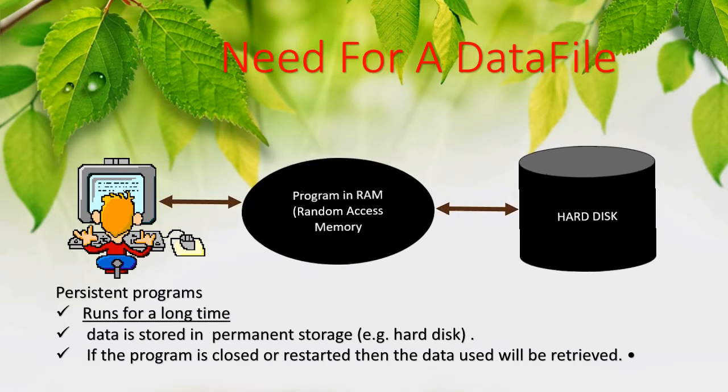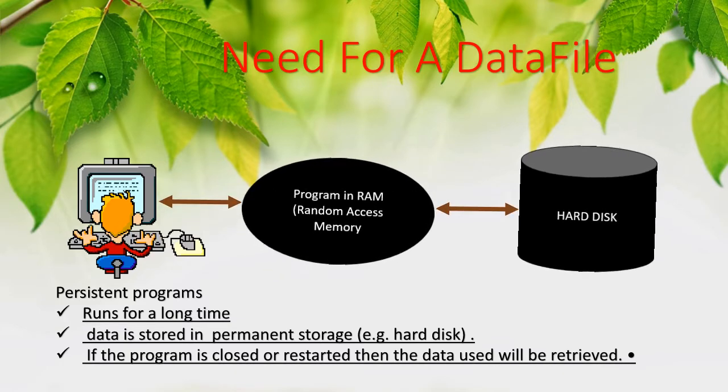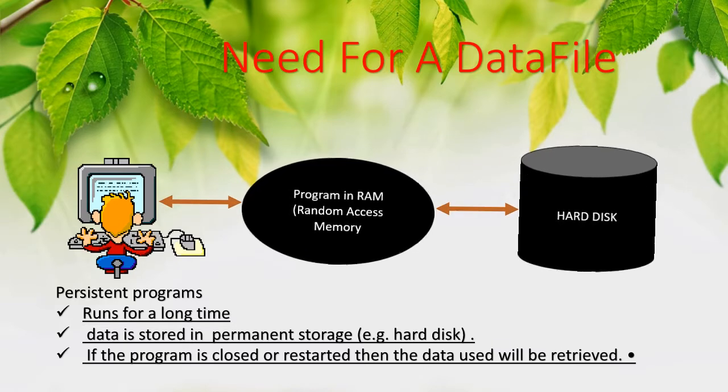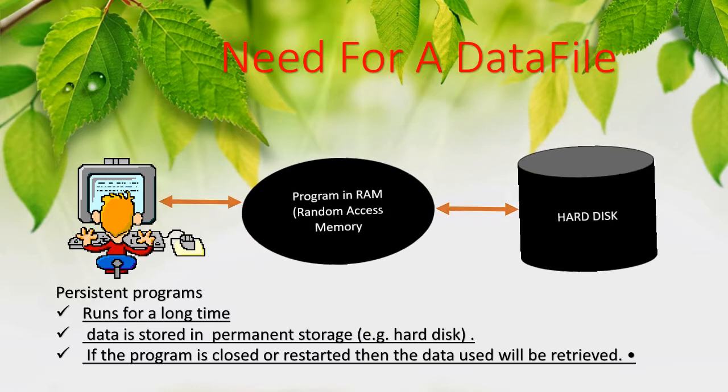In the case of a persistent program, after loading the data from the hard disk to RAM, it is executed by the processor and the result will be produced. The data also will be stored back to the hard disk. That is called a persistent program. So whenever we start to execute the program, we can read the data from that particular file.